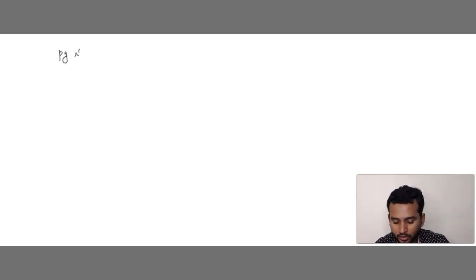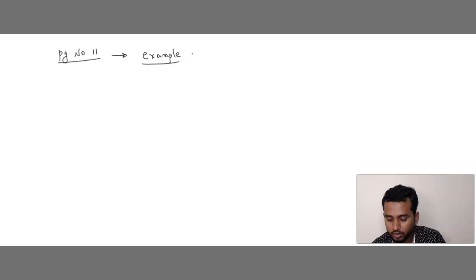It comes under page number 11. You can open page number 11, and in that you can see example questions. You can solve example 2, 3, 4, and after that exercise 9.2.